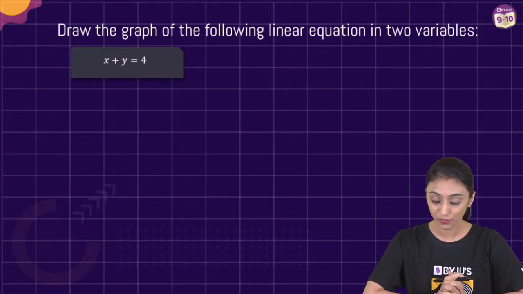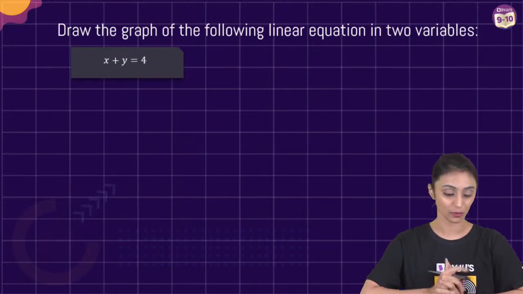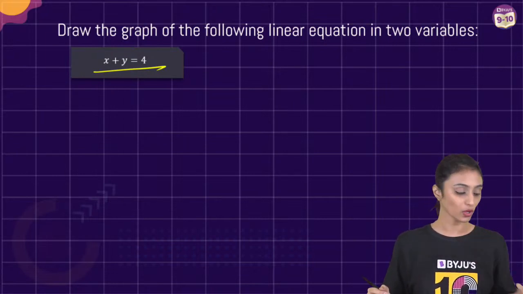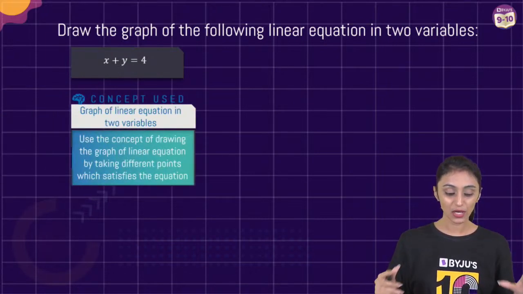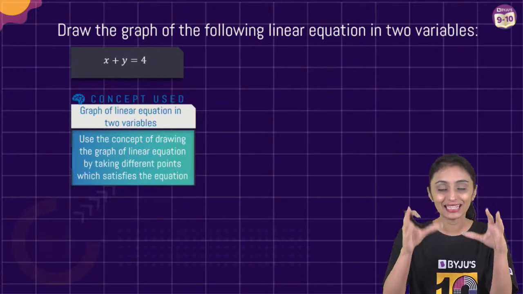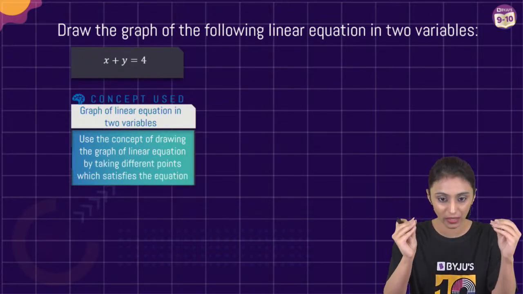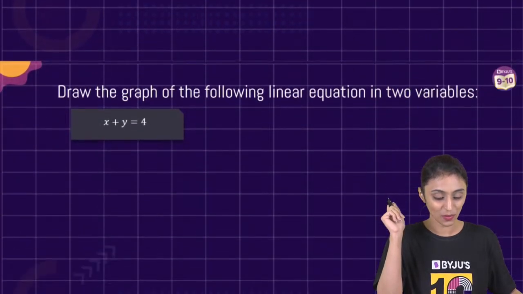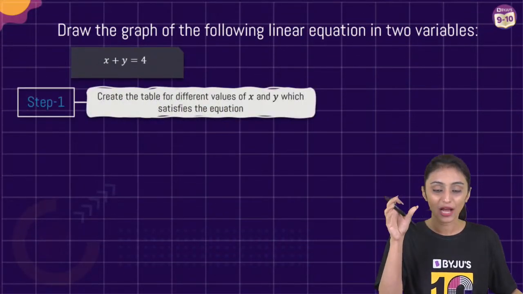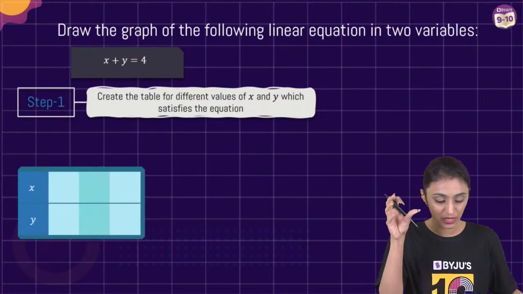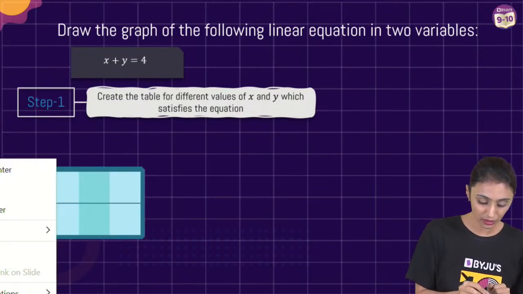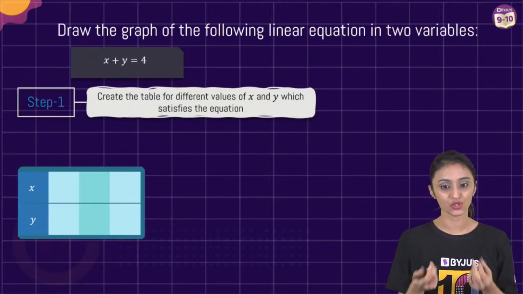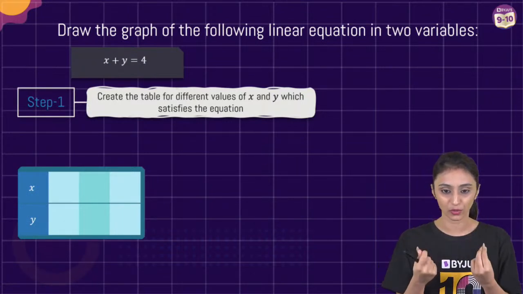Draw the graph of the following linear equation in two variables. This is a very simple equation, x plus y equals 4. To draw the graph, what do we need? First of all, we always need the solutions. We need the coordinates, right? First, we have to look for the points to draw the graph. Points can be different for each of you. Solutions, points, coordinates, whatever you want, you can call it.